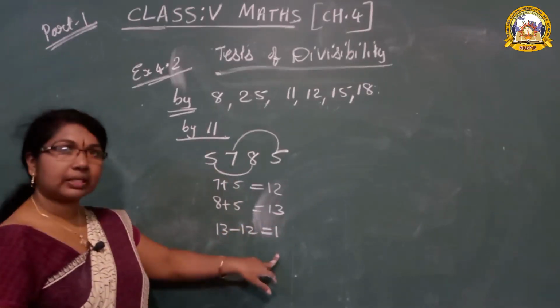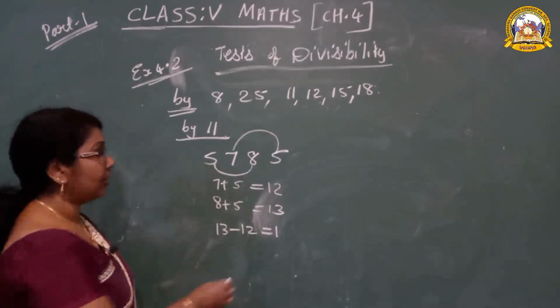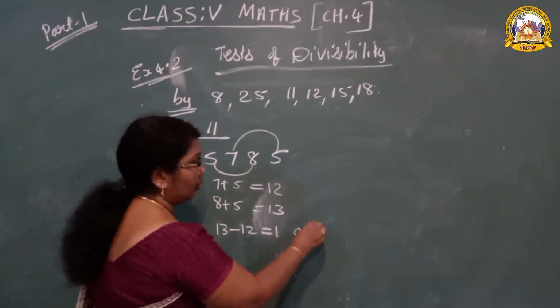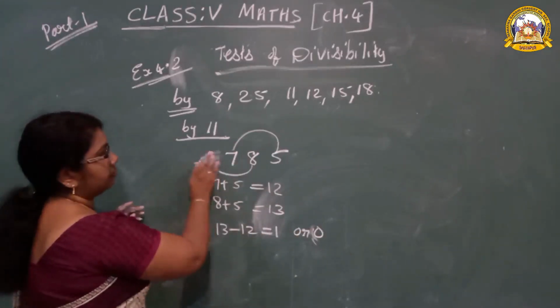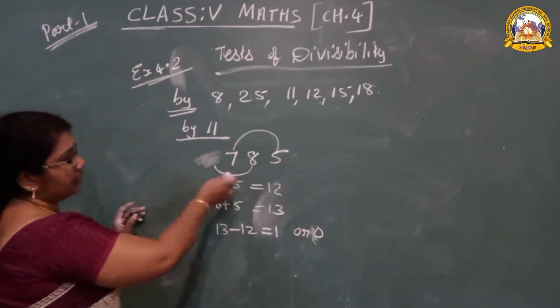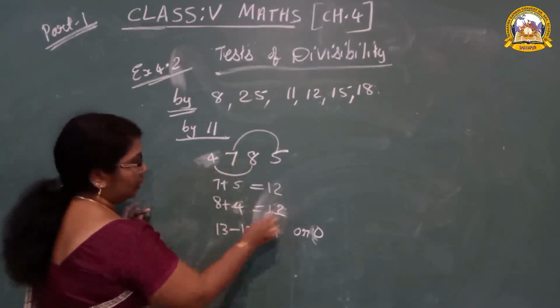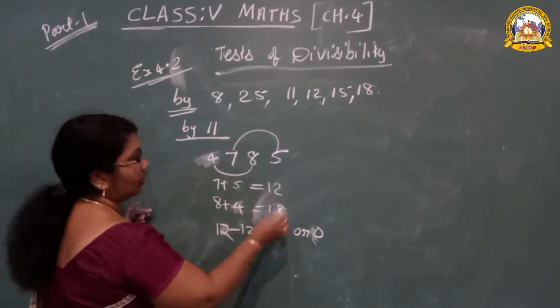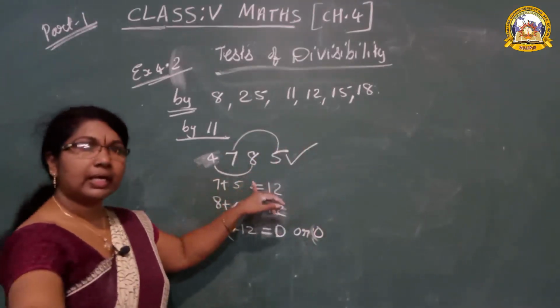Is 1 in the table of 11? No. If you are getting a multiple of 11 or 0, it is divisible. For example, here if you had written 12, then here 4: 8 plus 4 is 12. 12 minus 12 is 0. Then we can say yes, it is divisible by 11.